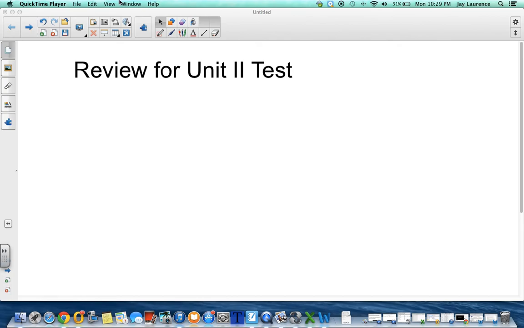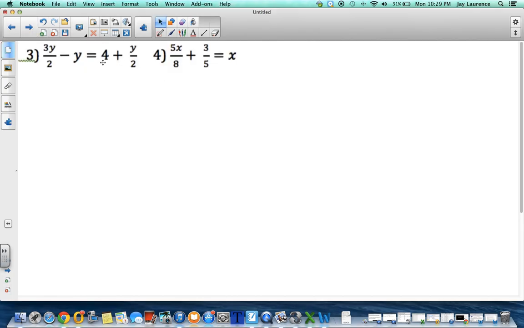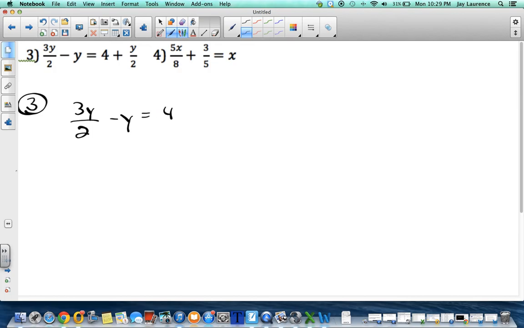So let's just get down to this so it doesn't take too long. You can see here I've got problems 3 and 4. I'm going to rewrite problem 3 so I have a little room to show my work. So I've got 3y over 2 minus y equals 4 plus y over 2.